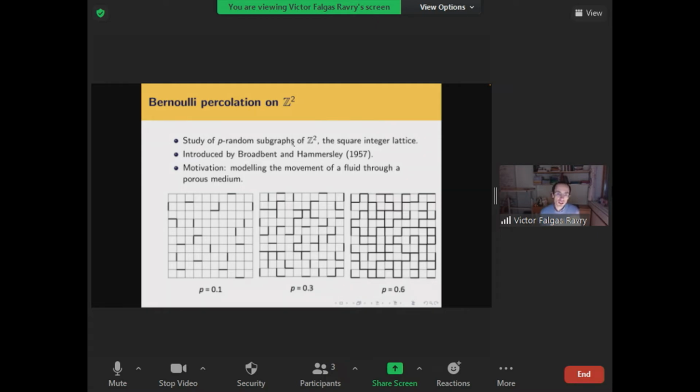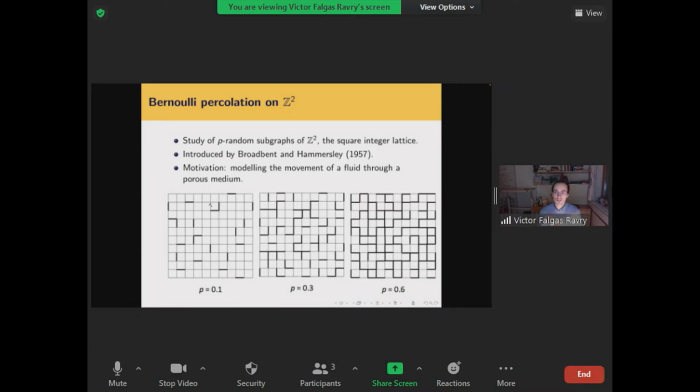Their motivation was modeling the movement of a fluid through a porous medium. But of course, the model I'm talking about is quite far removed from this kind of physical motivation. It's really a toy model for that. But the word percolation really comes from this motivation. If you imagine that the edges which are open are like pipes through which liquid can flow, and the edges which are closed are pipes which are clogged somehow, then when you study percolation theory, you study the ability of a fluid to percolate through your random graph.